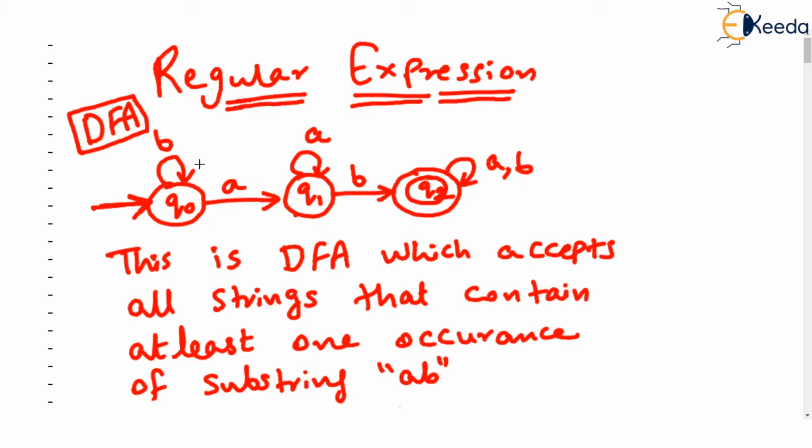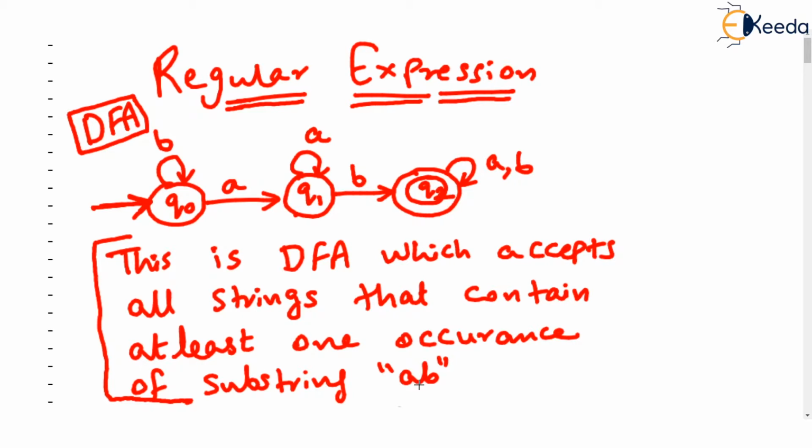For an average reader who doesn't understand much about it, we will give an English-like description shown here, which reads as: this is a DFA which accepts all strings that contain at least one occurrence, check this phrase, at least one occurrence of the substring AB.